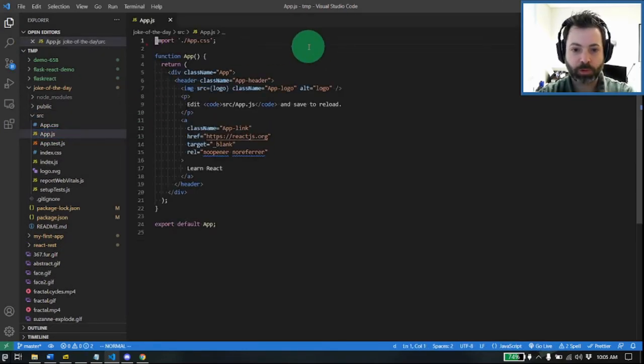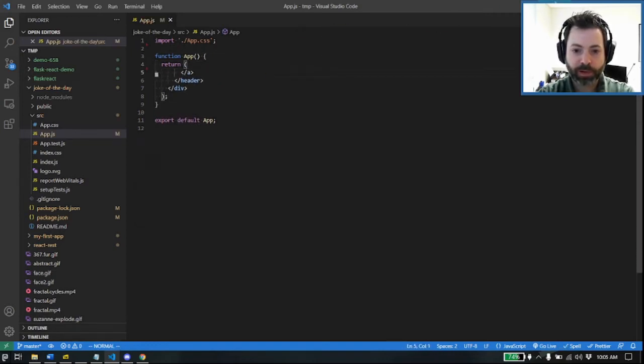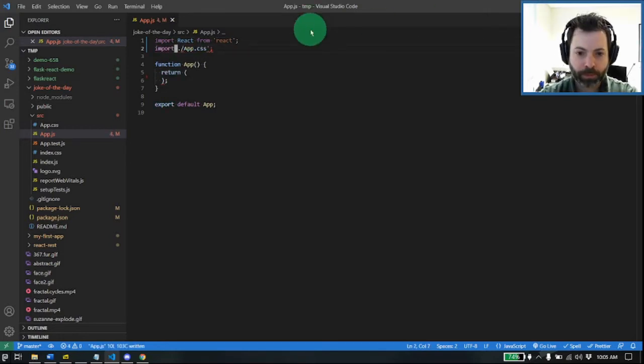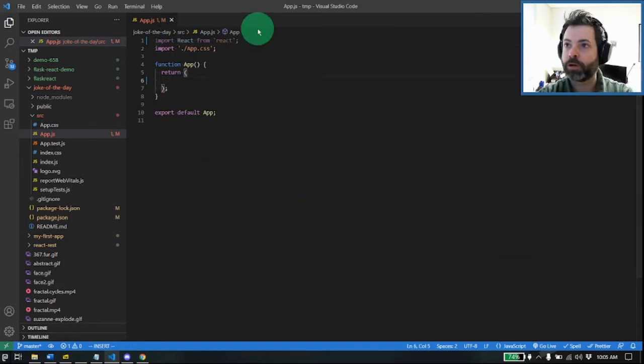We're going to leave App.css in, leave our return in, and get rid of everything else. And we're going to import React from React. Okay, so we have a basic app here. I could return, let's say, div className equals App, so that we have a match there. And let's add a comment.